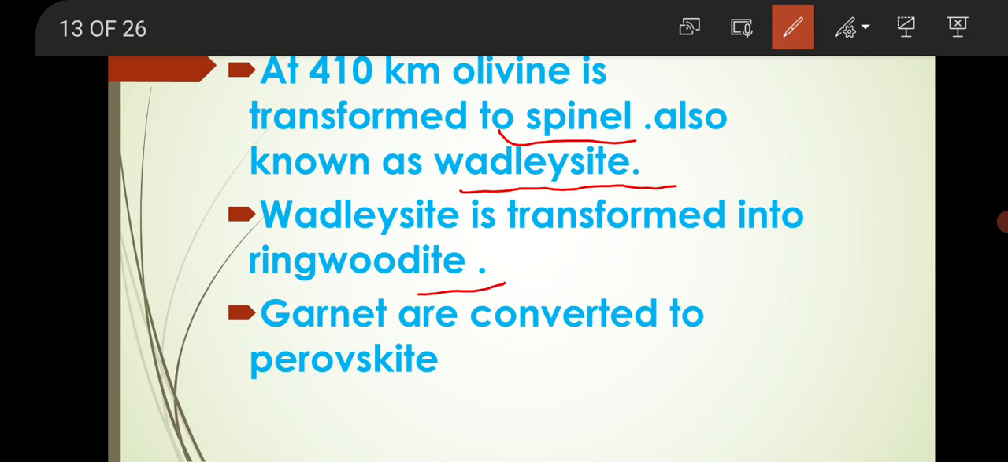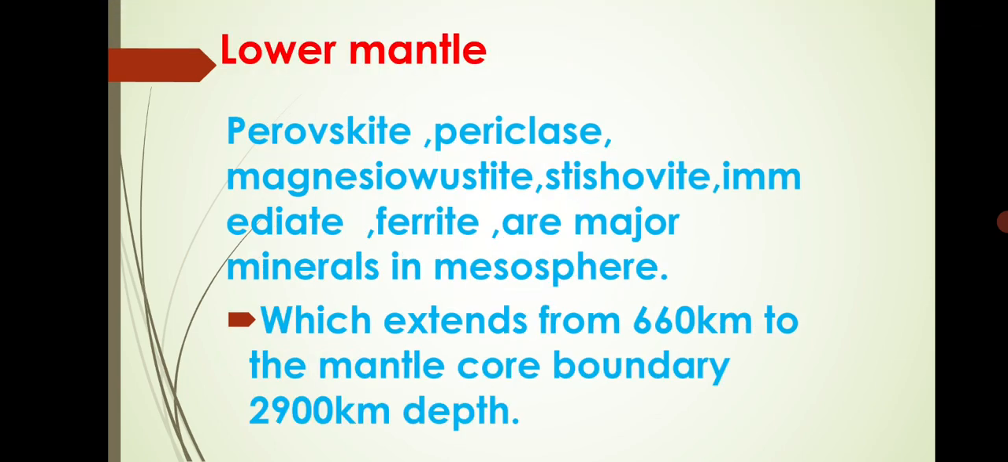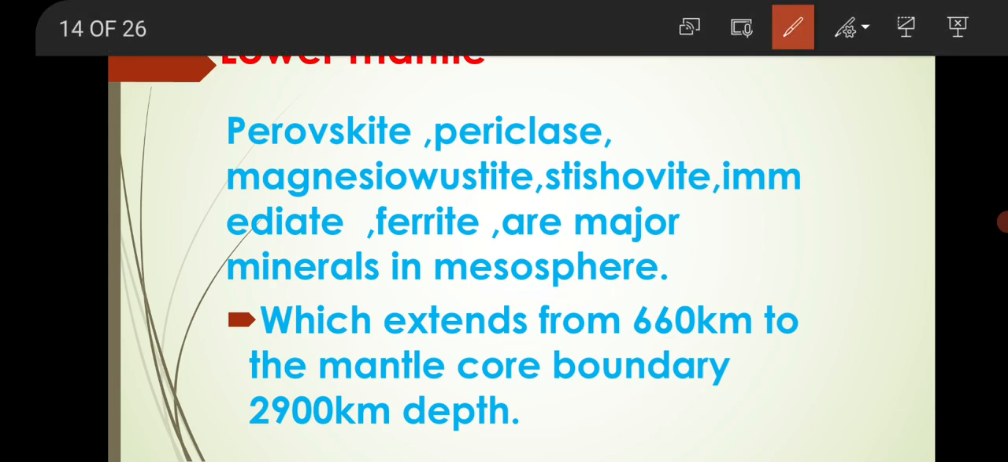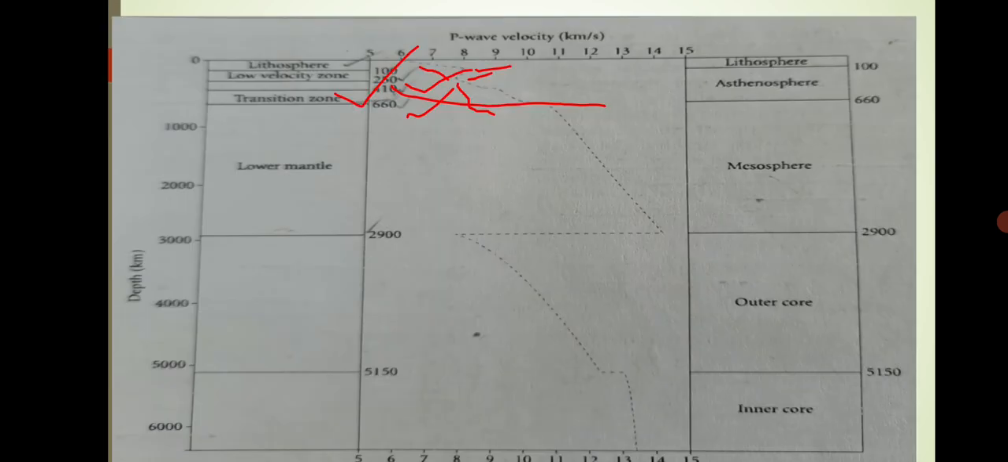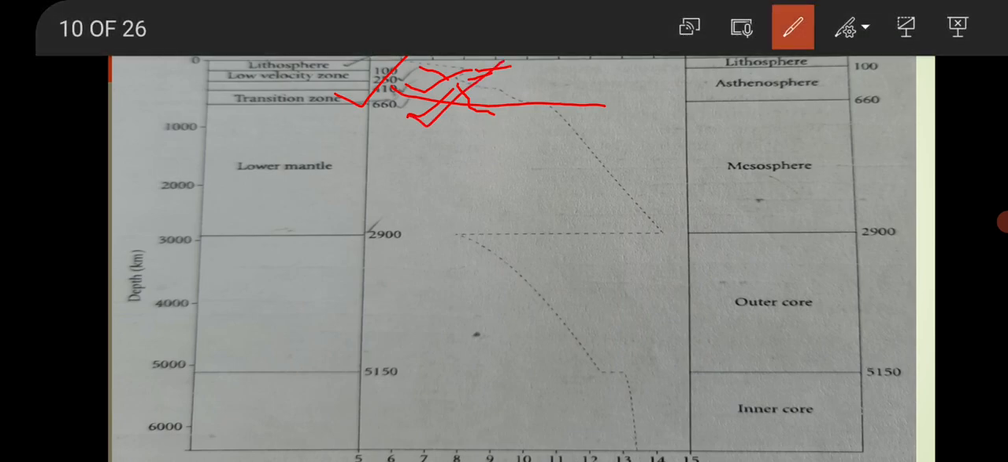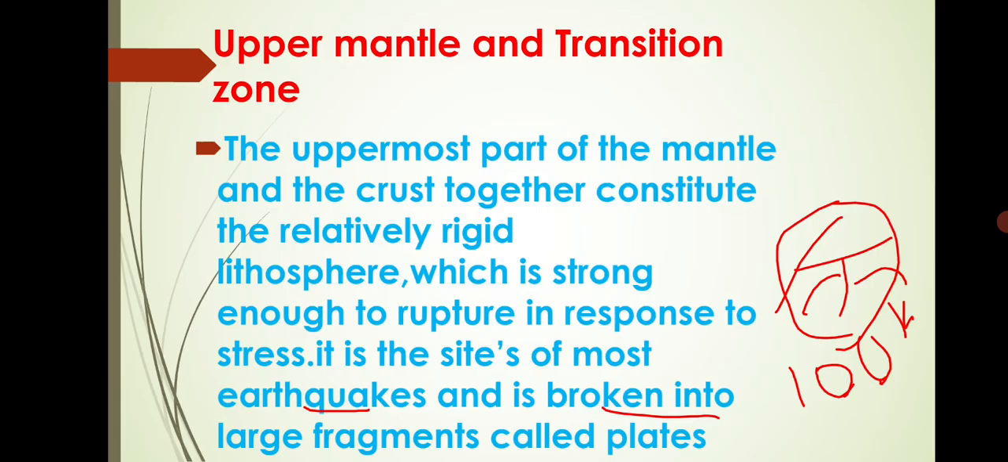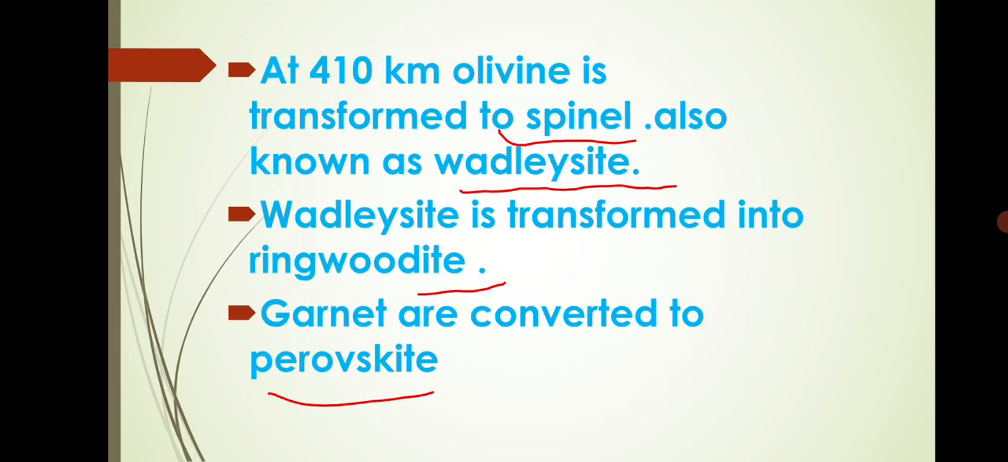Garnet is converted to perovskite. Okay, please remember: perovskite, periclase, magnesiowüstite, stishovite, and ferrite are major minerals in the mesosphere, or lower mantle, which extends from 660 kilometers to 2900 kilometers.